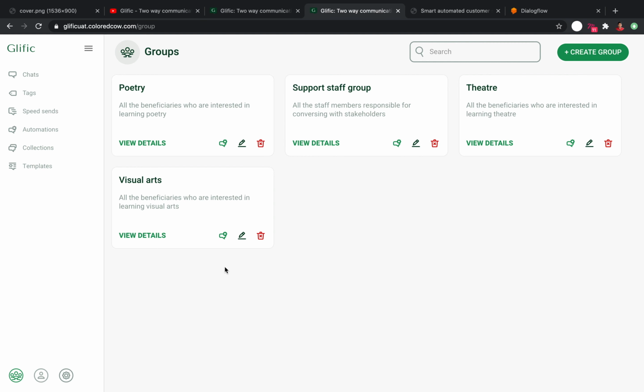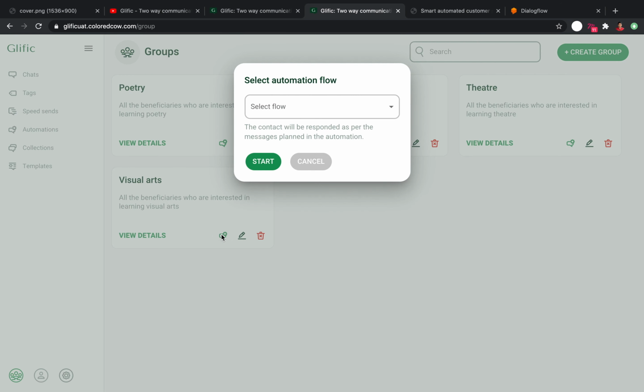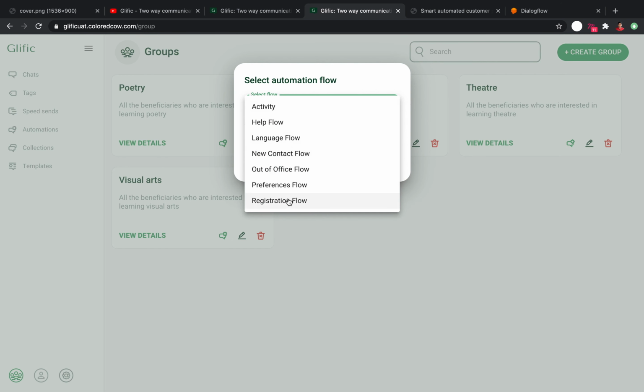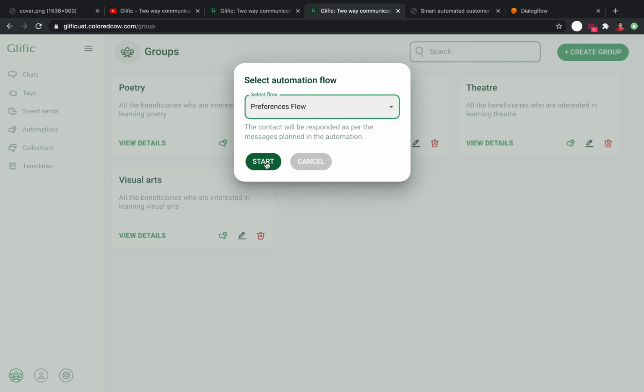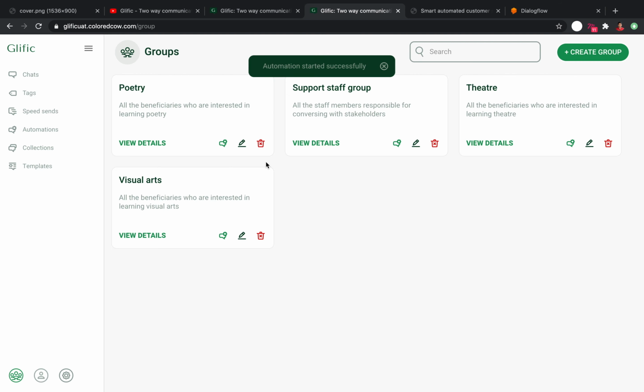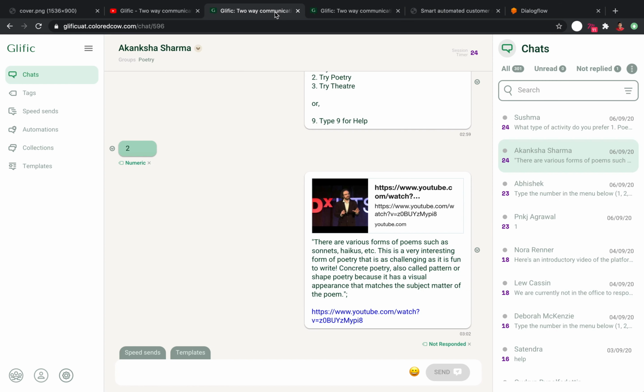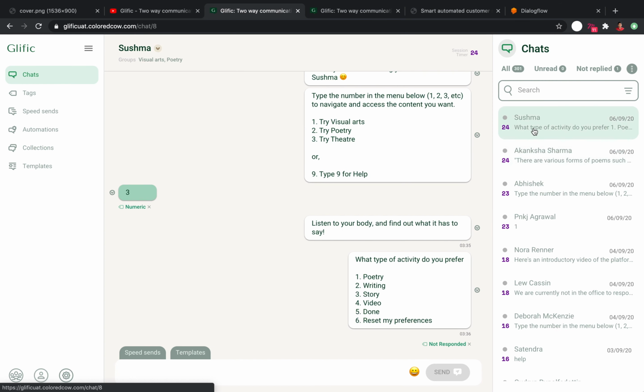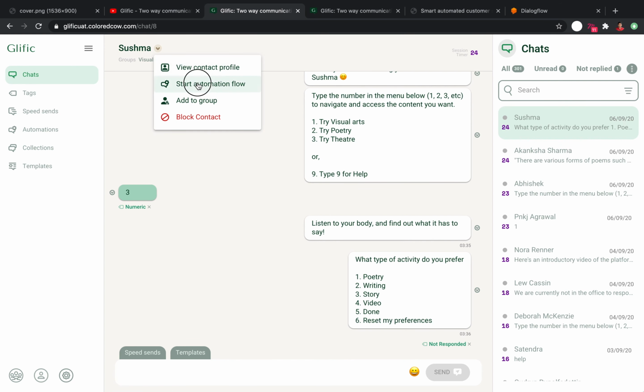And now for the best part. For the groups you can create, you can start them on an automated conversation flow for all the users in the group at once. Let's say you want to know their activity preferences. You can simply click the automation icon, select a predefined flow, and click Start. As you can see, the flow has started for these people. You can also use this feature for an individual contact. Click on the drop-down next to the name and follow the same process of selecting a flow.